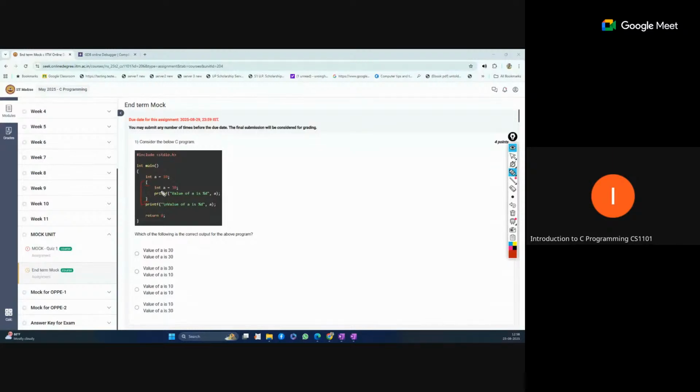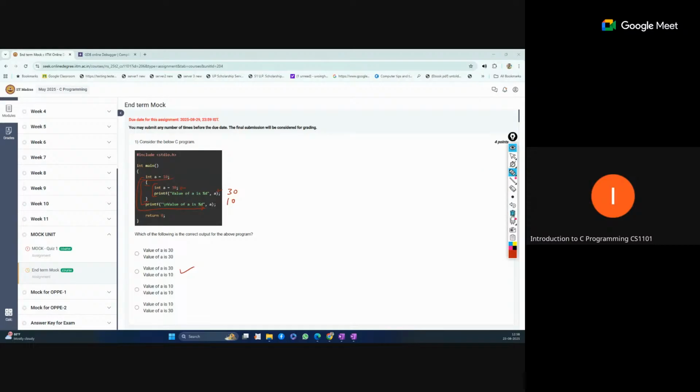Inside this block we are declaring a variable int a equal to 30, and we are also printing the value. So the print statement will use the local value. What is the local value for this block? 30 will come from this inner part. But this cannot be accessed from outside, so the outside variable a is actually different. This will be considered in the second print statement, so the value 10 will come from there. So the value of a is 30 and 10. This should be correct: second option.